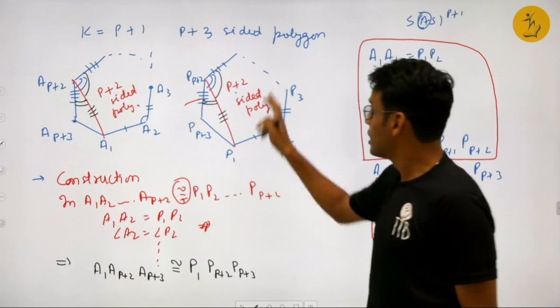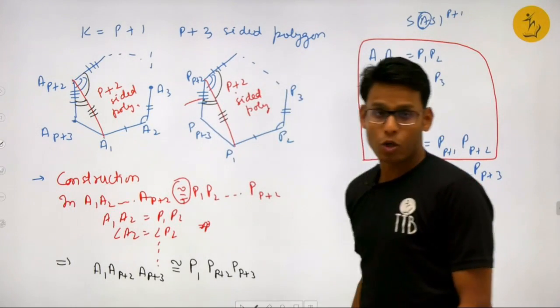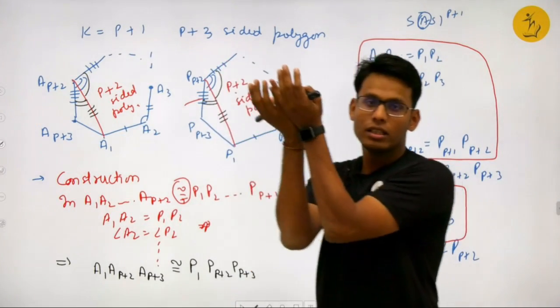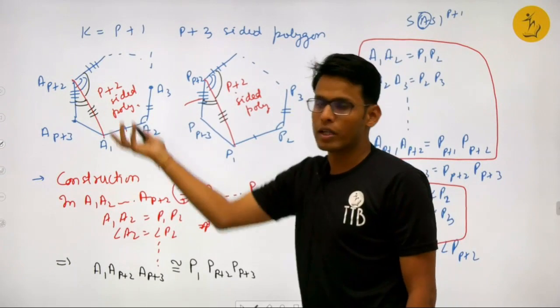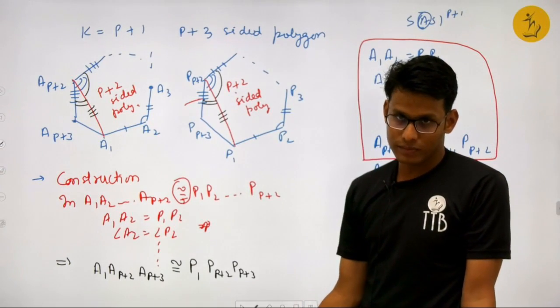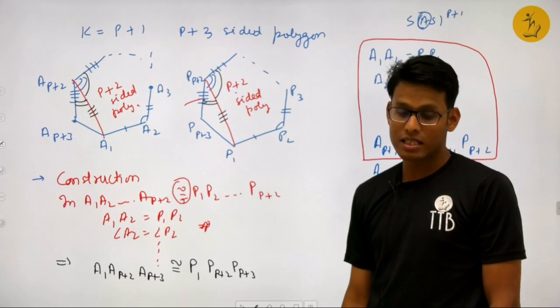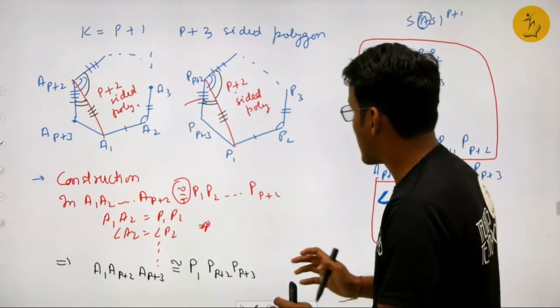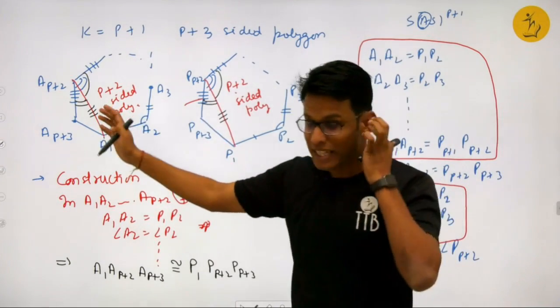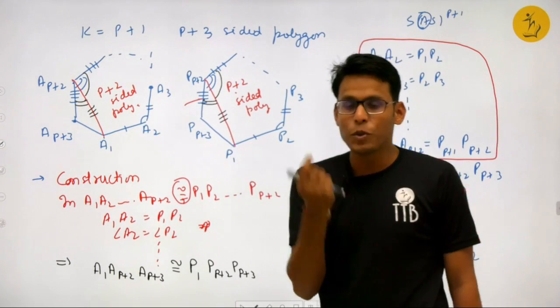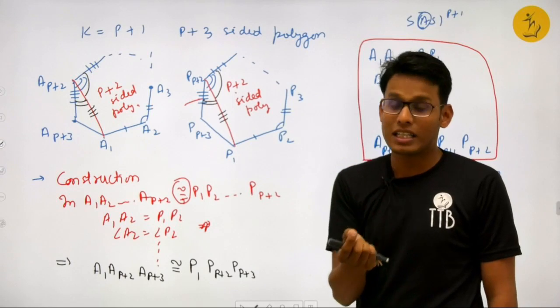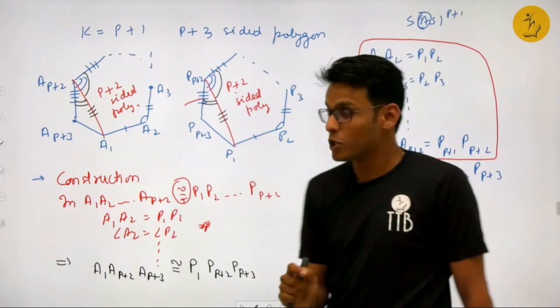Now what I have done here, these two triangles are also congruent. These two polygons are equal. These two triangles are congruent. It means the combined polygon is also congruent. Am I making sense? I hope I am making sense. It is a very beautiful understanding and a very beautiful result also.